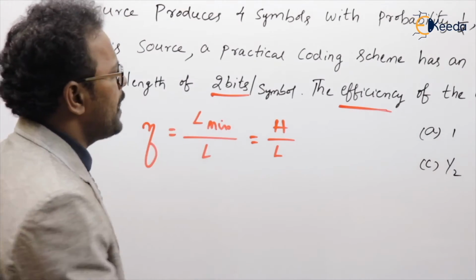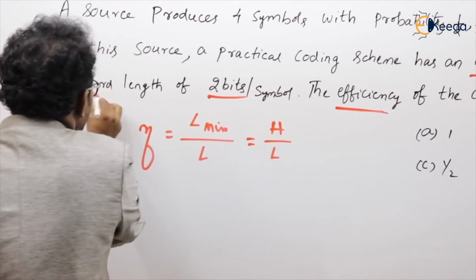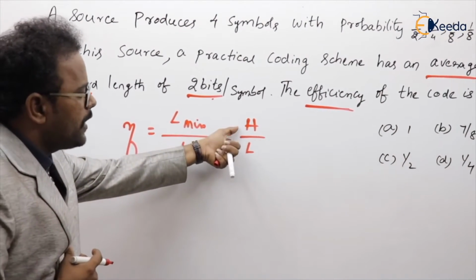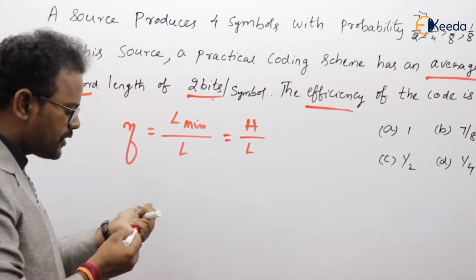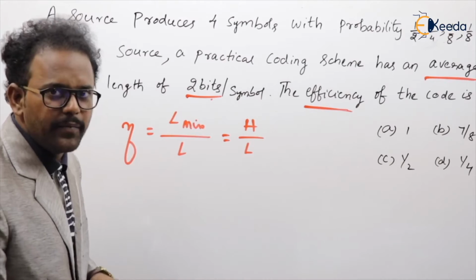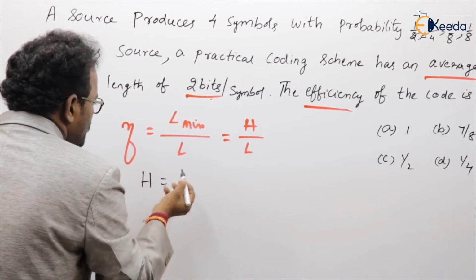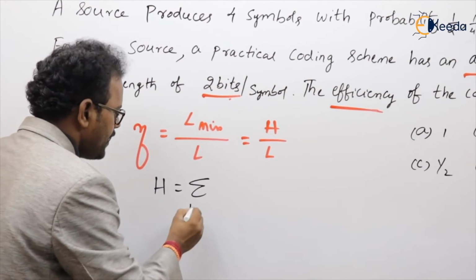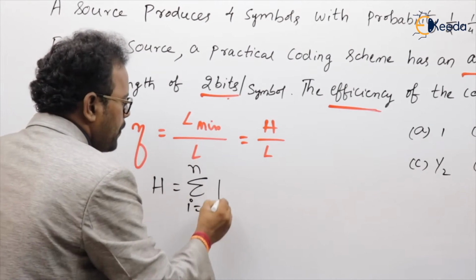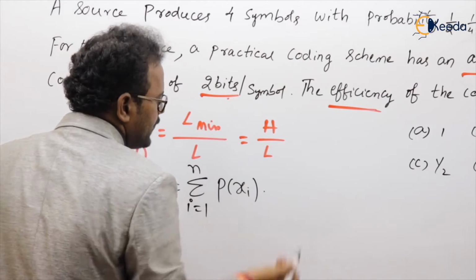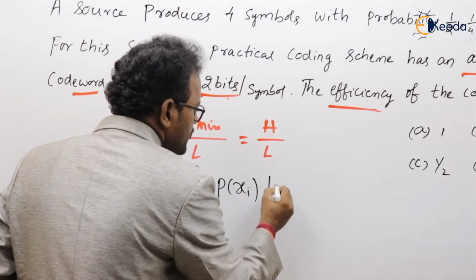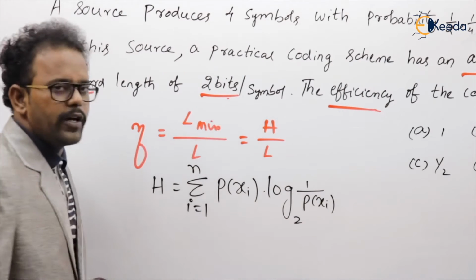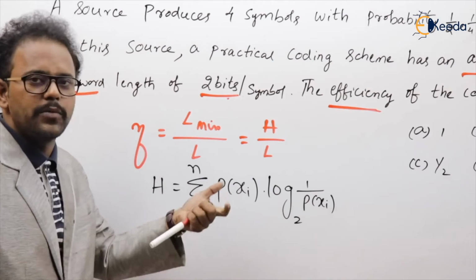Now, in this problem they have already given the average code word length as 2 bits. So the L value given is 2 bits per symbol. What do we need to calculate? H we have to calculate. What is H? H is called entropy. What is the formula for calculation of entropy? Entropy is a summation, i equal to 1 to n, of probability into its information. Information is a log of 1 by probability. And here the base is always 2. So we are measuring the information in terms of bits.